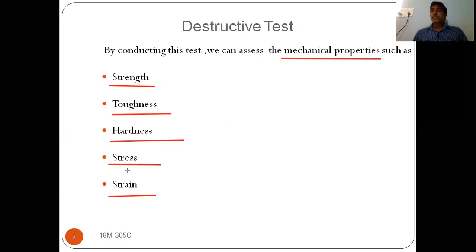Stress and strain: everyone knows what stress and strain are. Stress is load per unit area, and strain is change in length to original length. These can be obtained by conducting destructive tests on the materials.